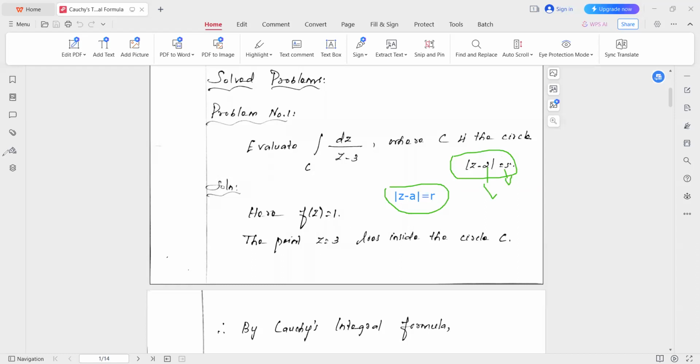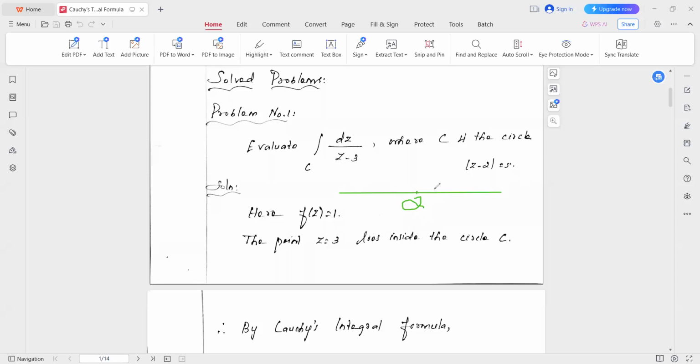So when we draw this one, this is the point 2, the center point.